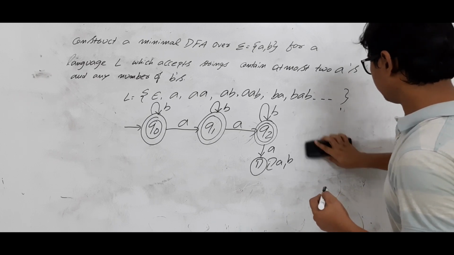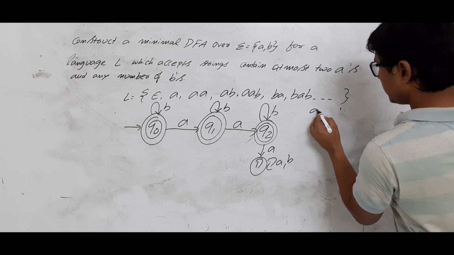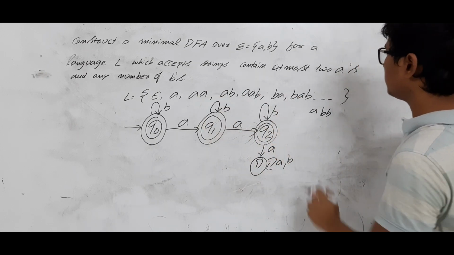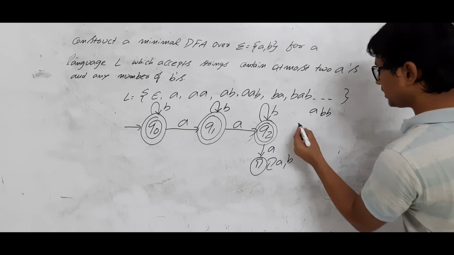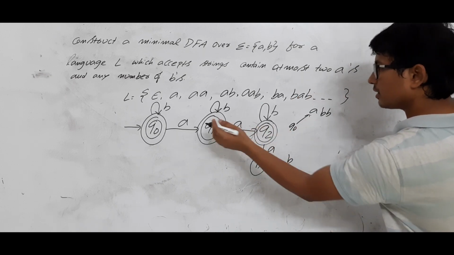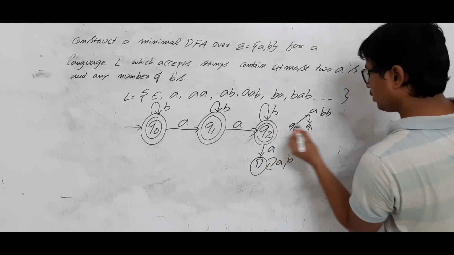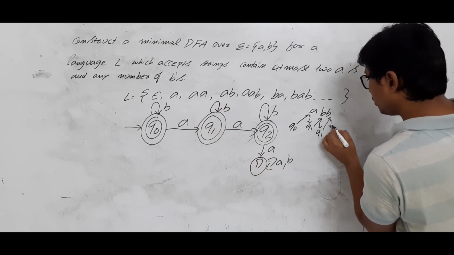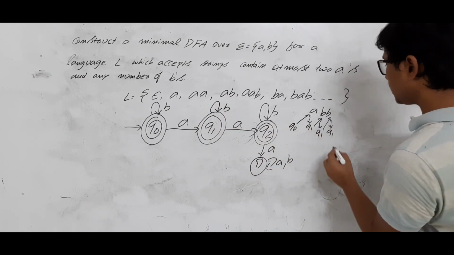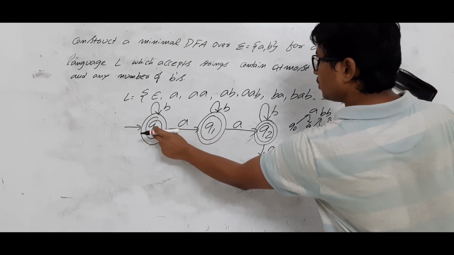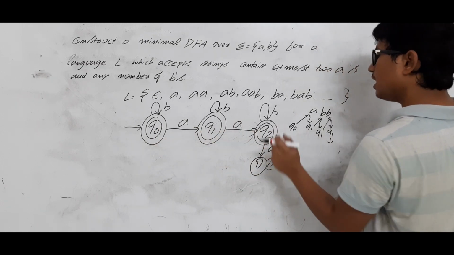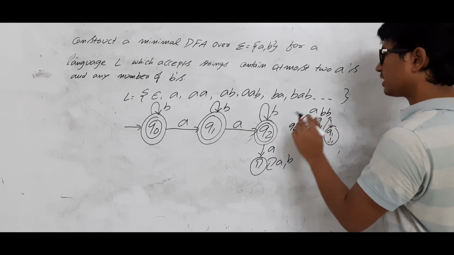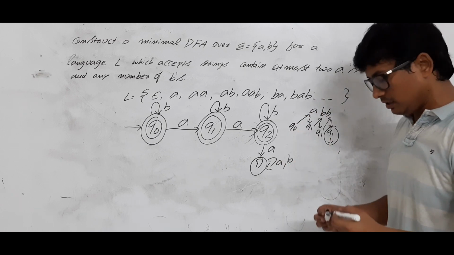Let me take another one: ABB. Does it belong to language L? Yes, it belongs to language L because it consists of only one A. So my DFA should accept. Q0 on A, you are going to Q1. Q1 on B, you are going to Q1 only. Q1 on B, again it is reaching Q1. Check whether Q1 is a final state or not. Yes, Q0 is a final state, Q1 is a final state, and Q2 is a final state. So I can say that the given string is accepted by the DFA.